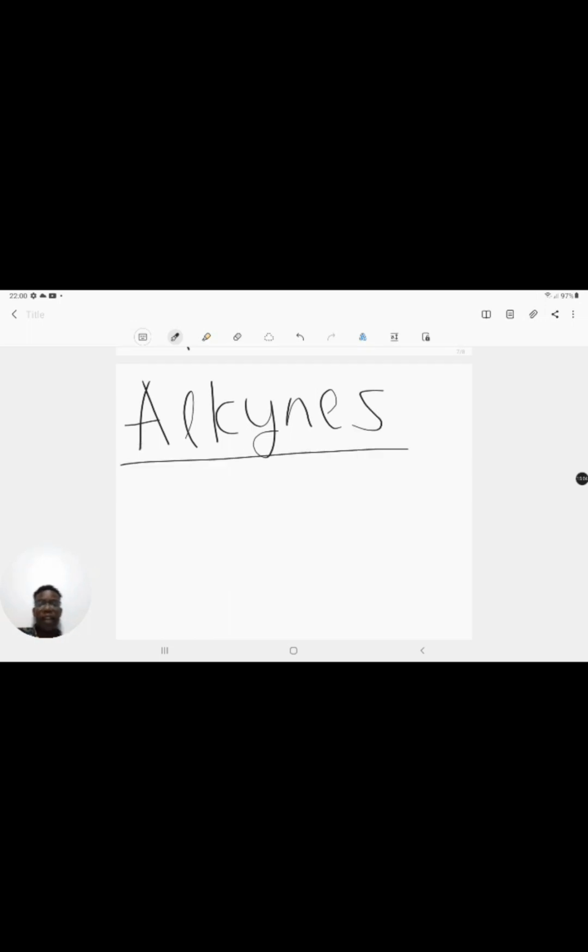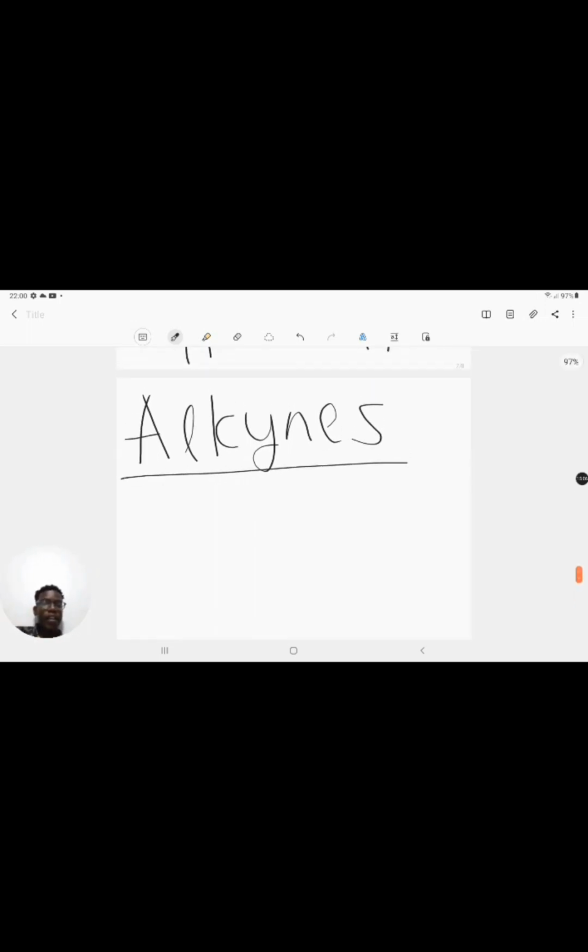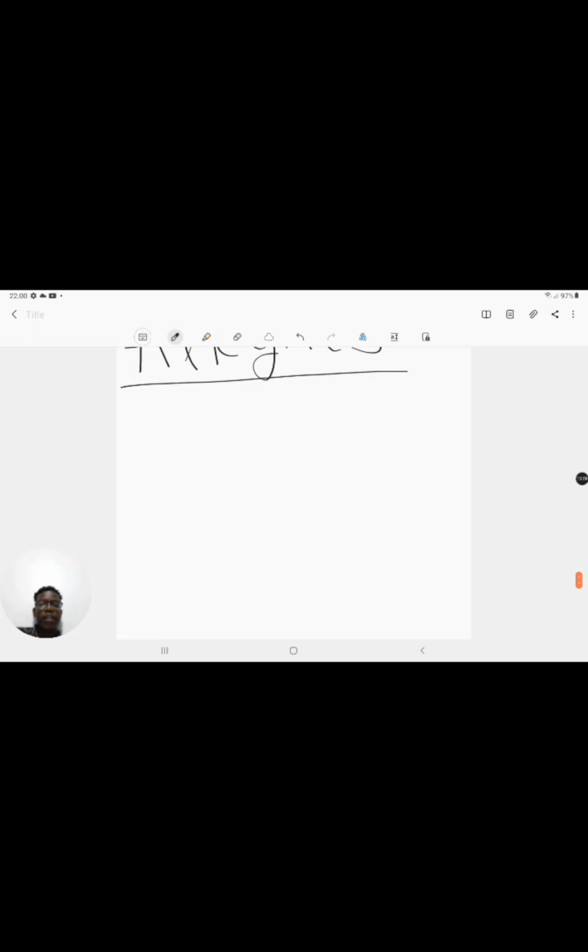Alkynes have triple bonds. They have at least one triple bond. So if you have a compound that looks like that, and then you've got 1, 2, 3, and then you've got another carbon there, with a triple bond between the two carbon atoms.